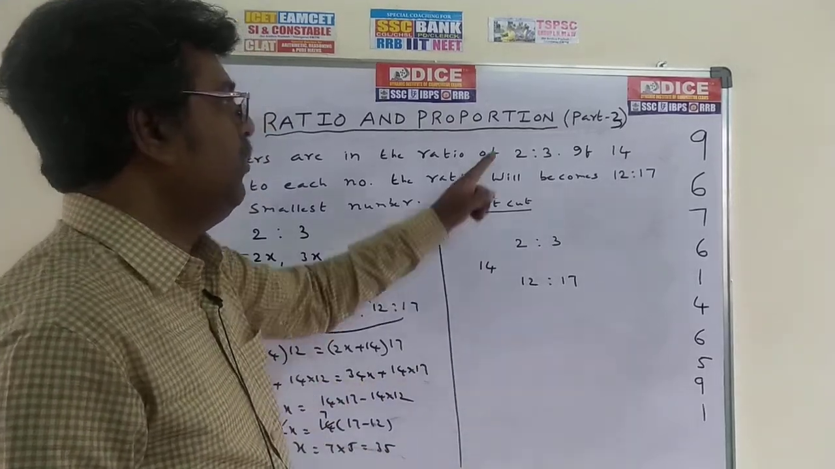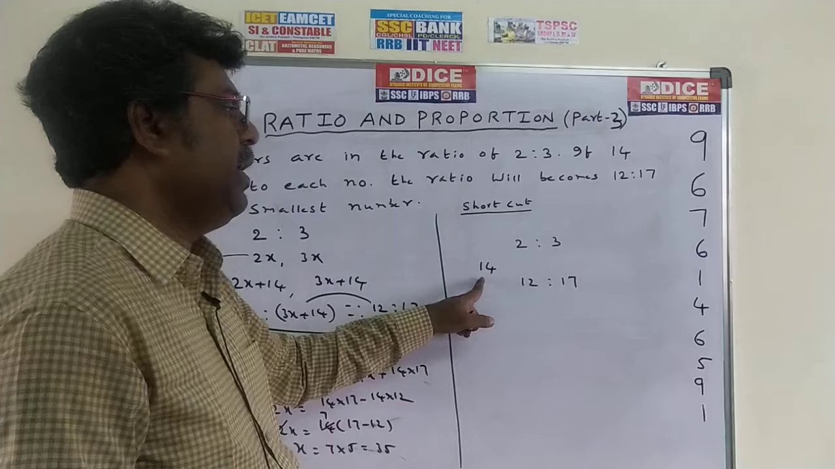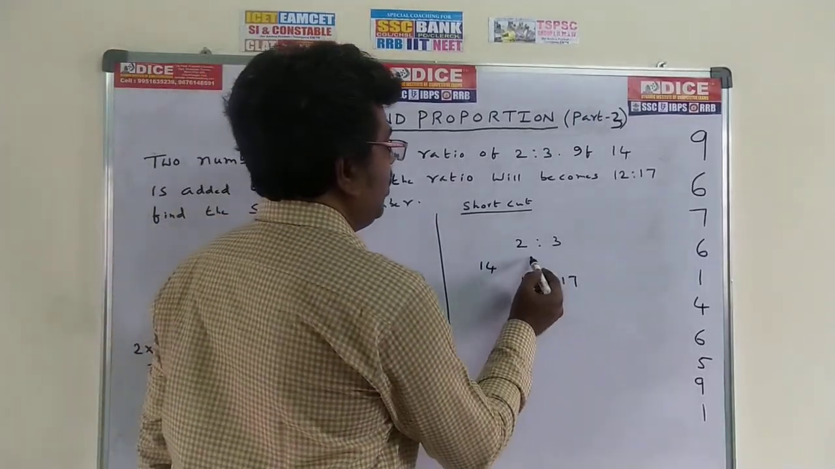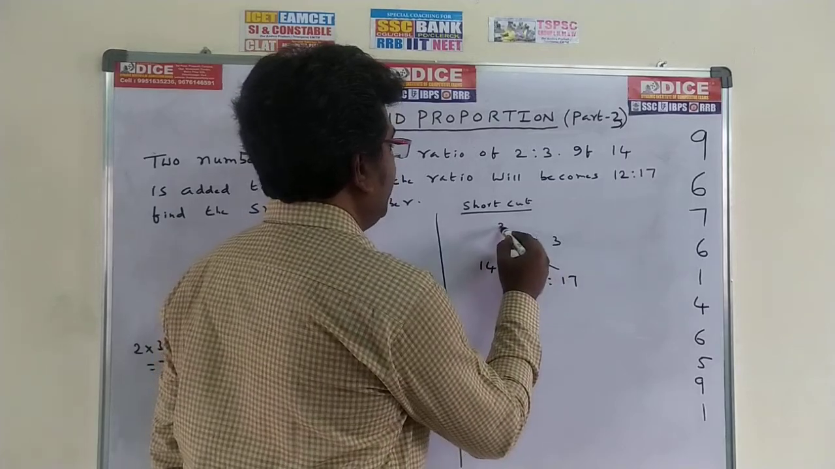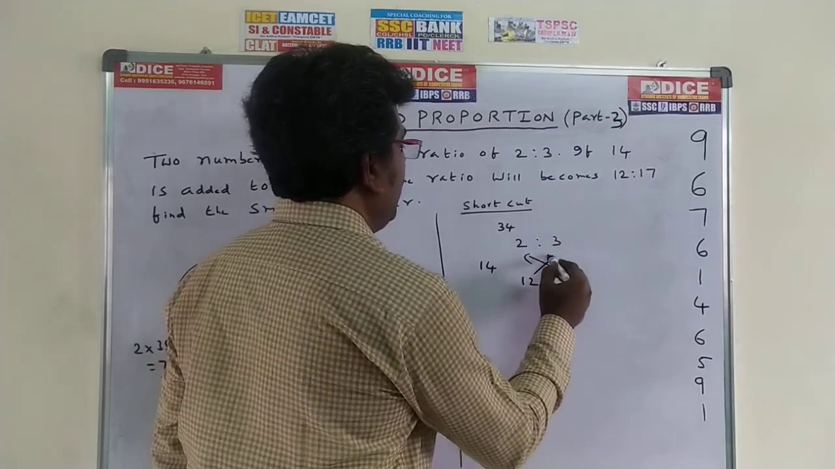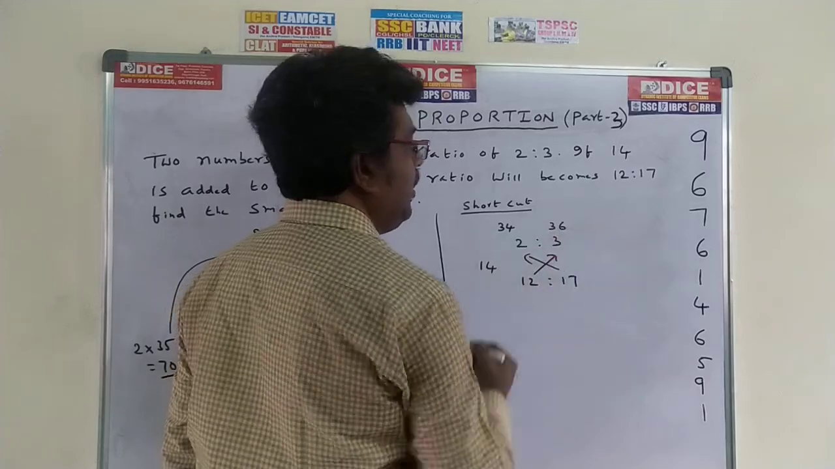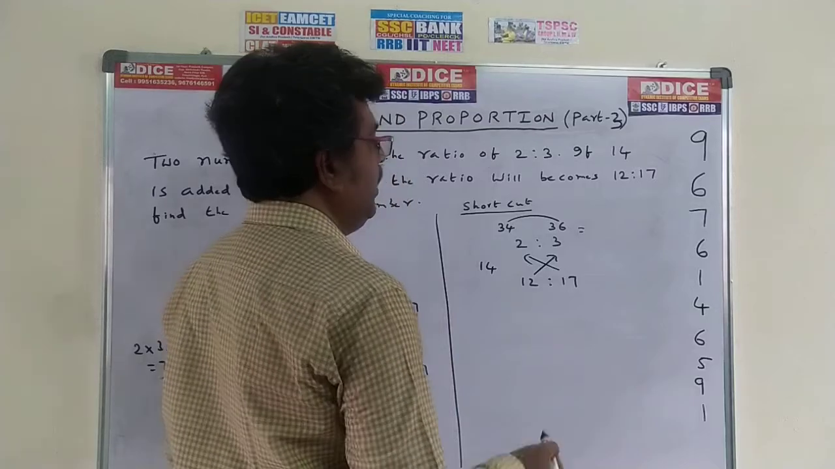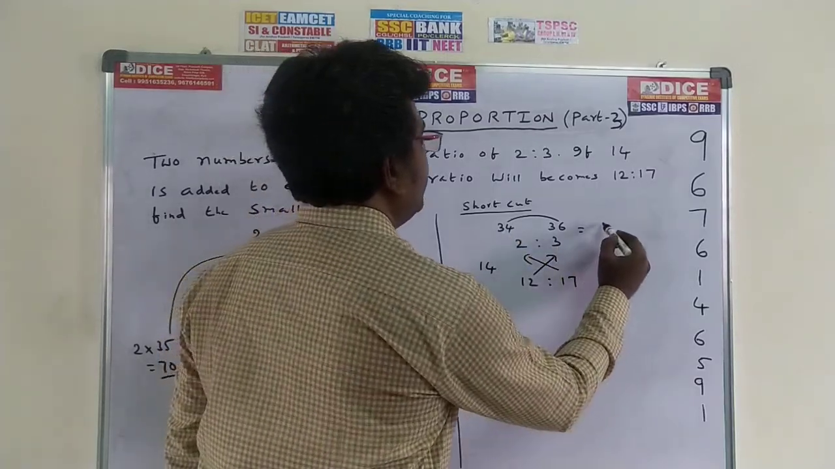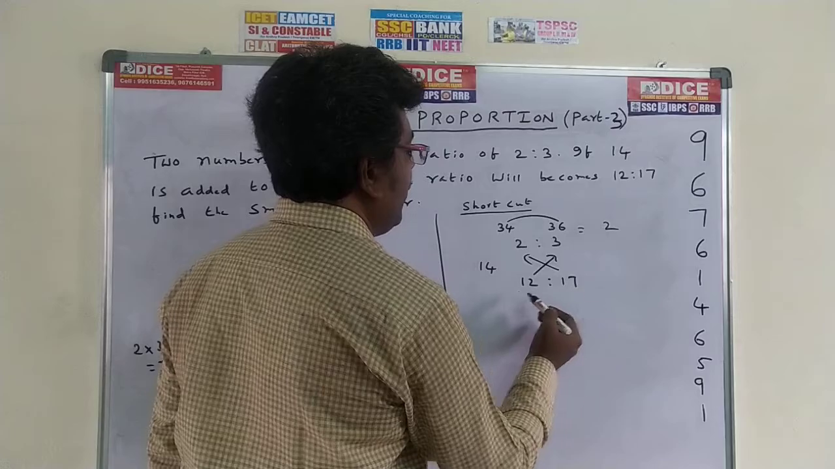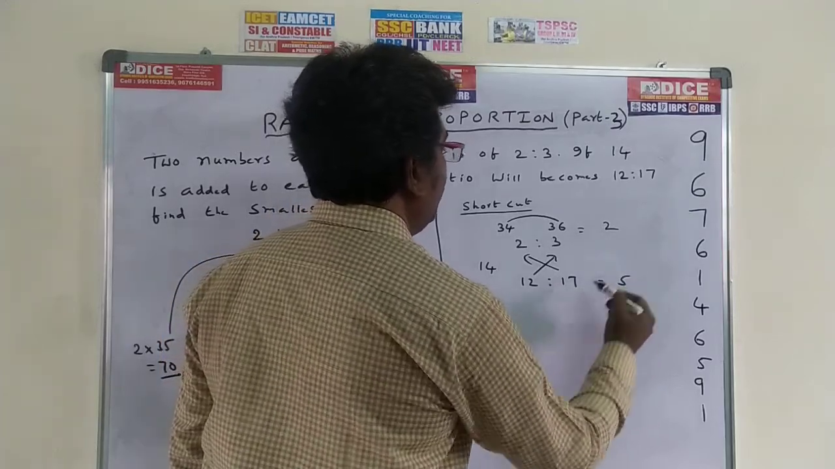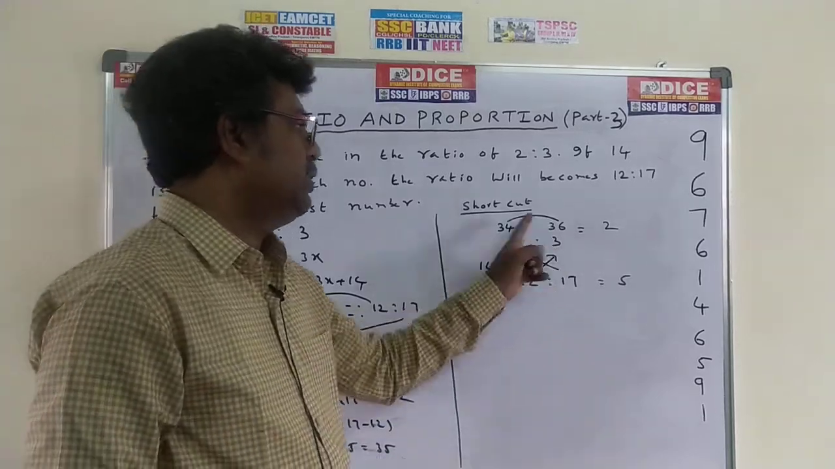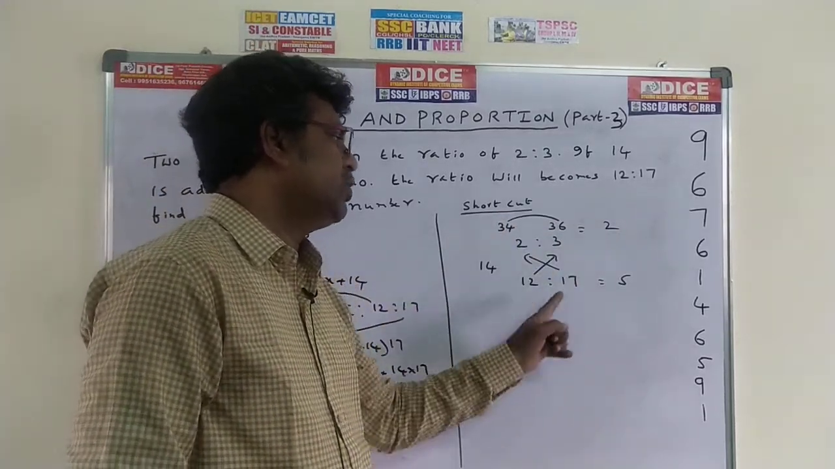How to do the process? Write down the first ratio 2:3, with 14 added, giving 12:17. Next, 2 into 17 is 34. 12 into 3 is 36. What is the difference here? Just find the difference; don't worry about positive or negative. The difference is 2. Here also find the difference: 17 minus 12 is 5. So 36 minus 34, the difference is 2, and the other difference is 5.